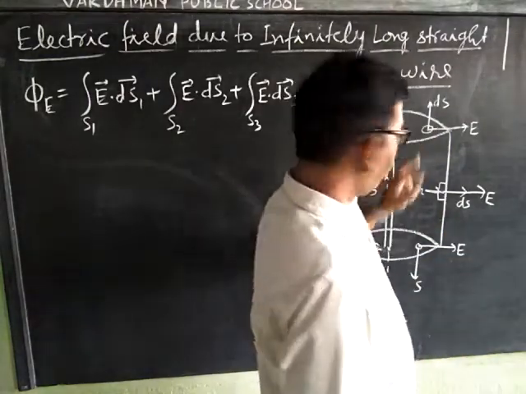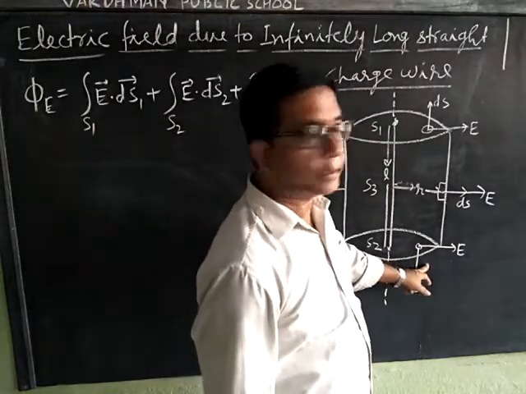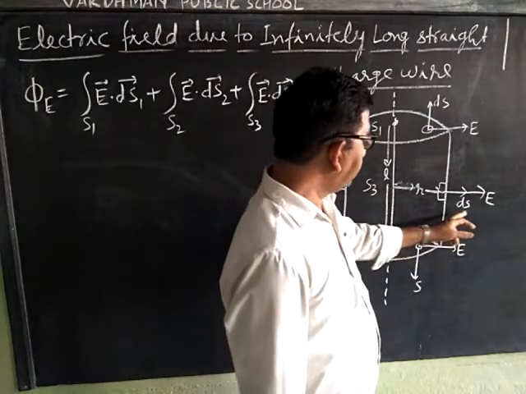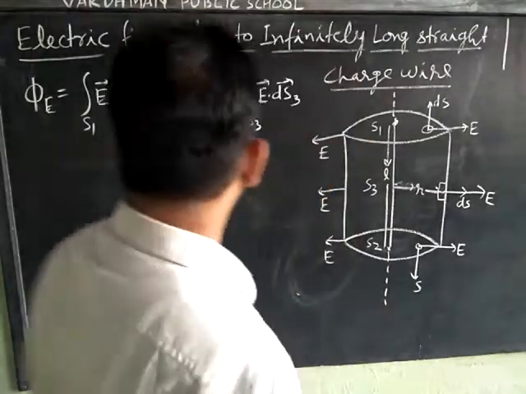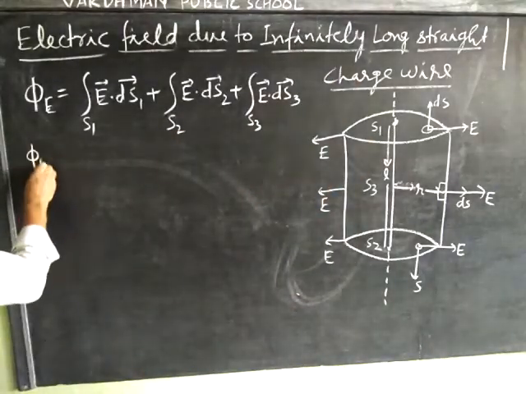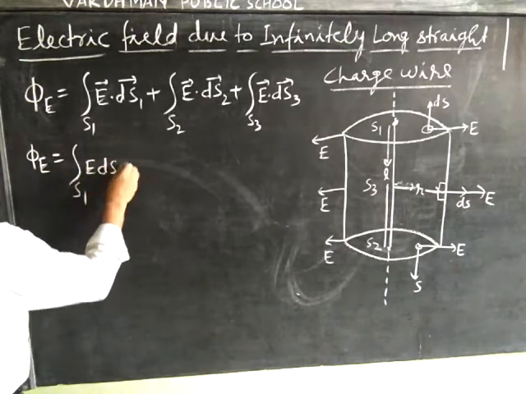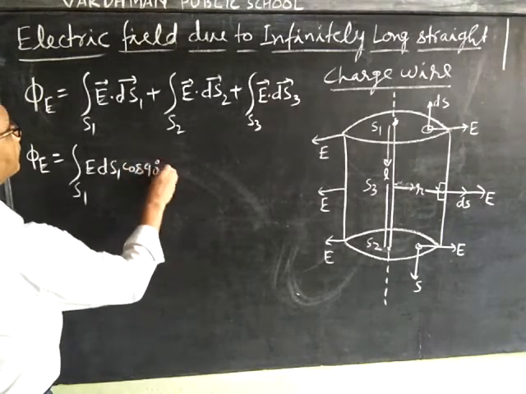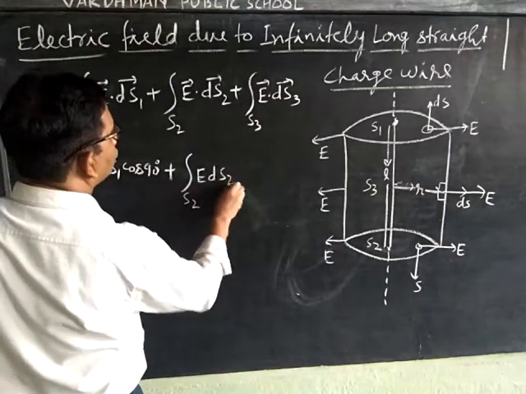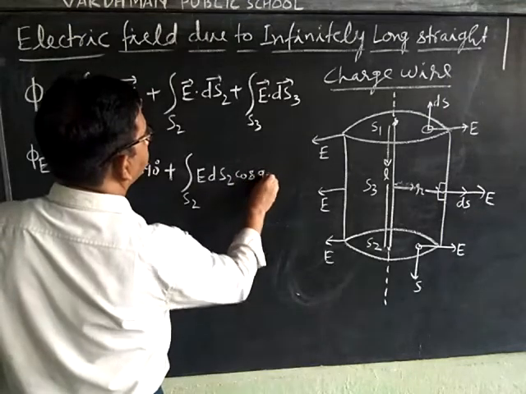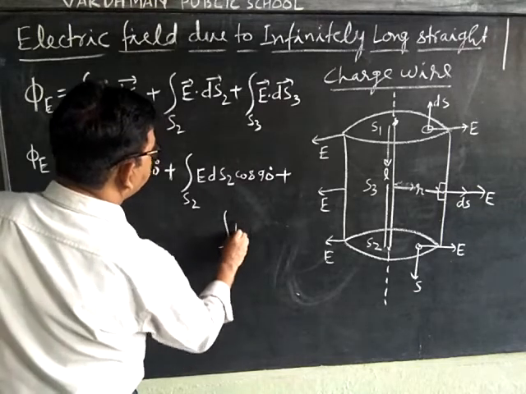For surface S2, E and dS are also perpendicular, that is theta is equal to 90 degrees. For surface S3, E and dS are in the same direction, so theta is equal to 0 degrees. Then phi E is equal to the integral over S1 of E dS1 cos 90, plus for surface S2 E dS2 cos 90, plus for surface S3